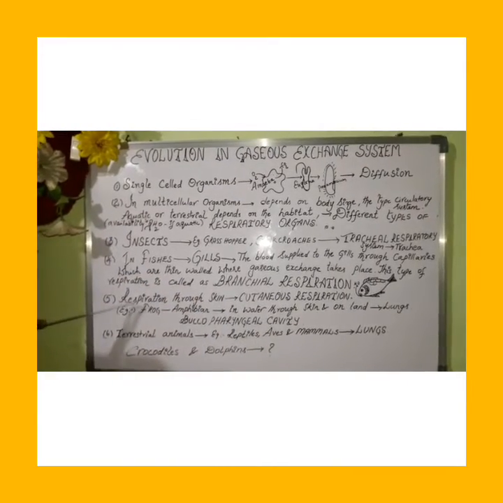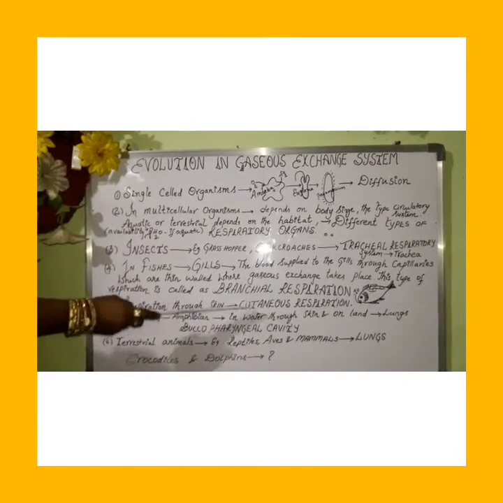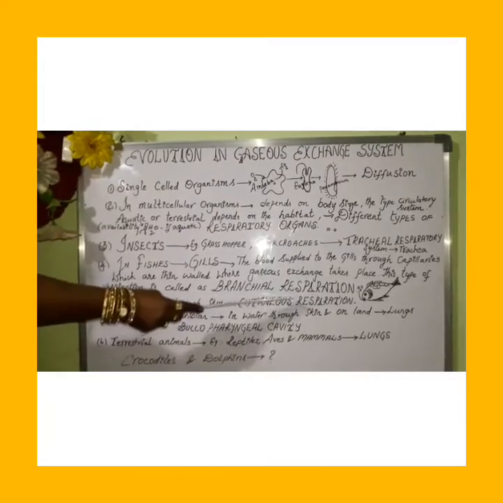The respiration through skin is called cutaneous respiration. Some animals like amphibians, for example frog, live both in land and water.